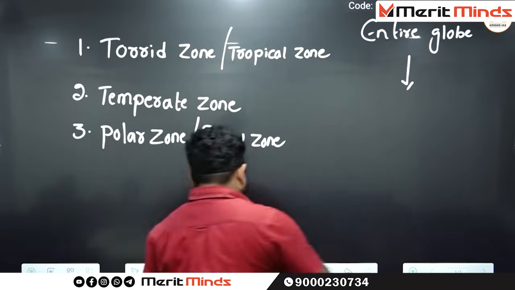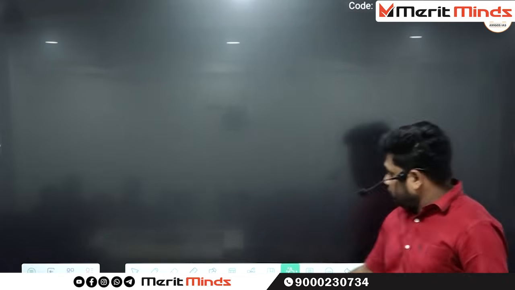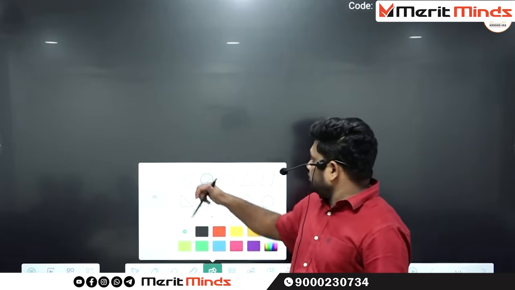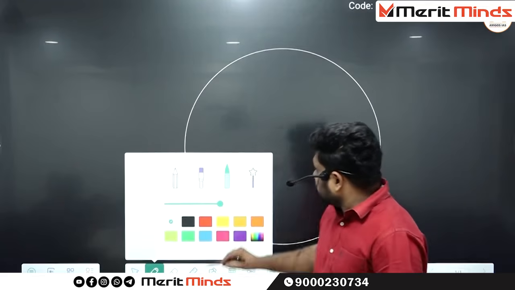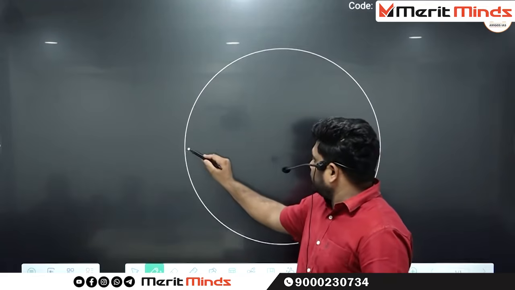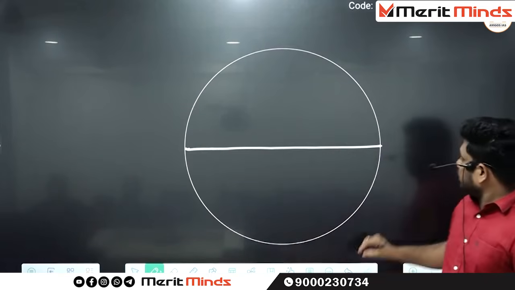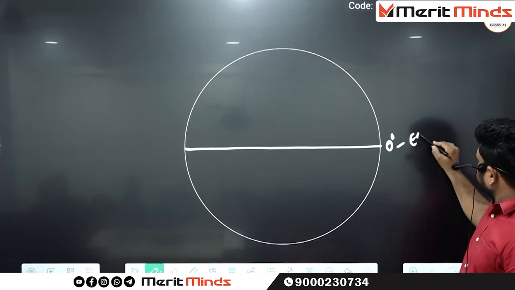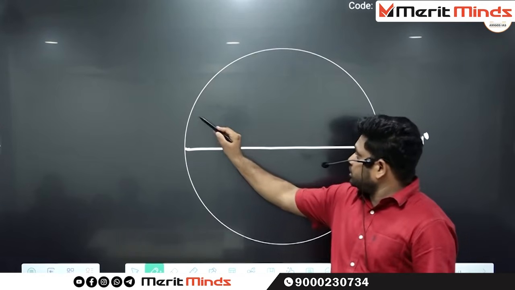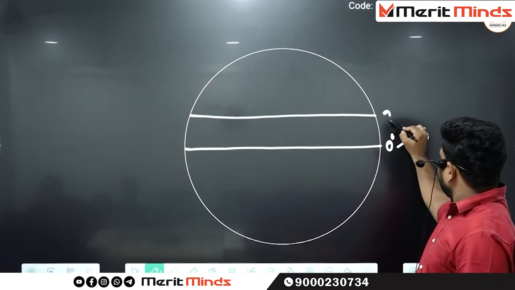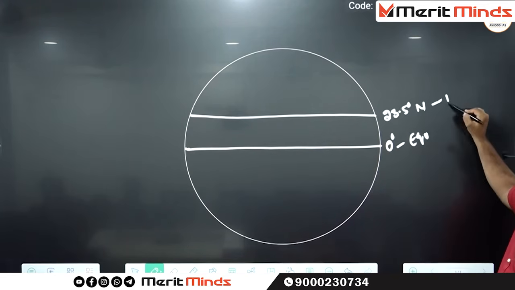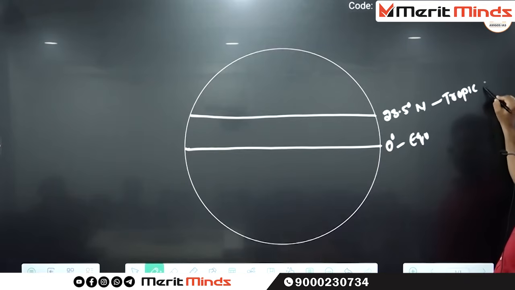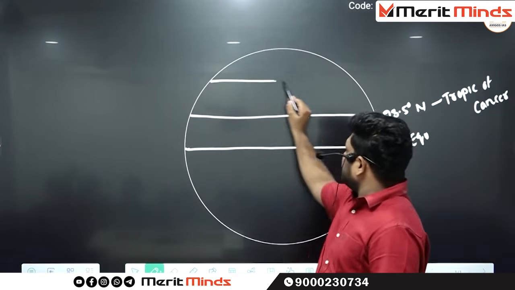Okay, see the condition. First you understand, then we will write the notes. What is the shape of the earth? Nothing but a round ball-like structure. At the center of the globe, there is one imaginary line. What is the name of that imaginary line? Equator. What is the number of the equator? 0 degrees. To the northern hemisphere, there is one important latitude at 23.5 degrees north. What is the name of that particular latitude? Tropic of Cancer.